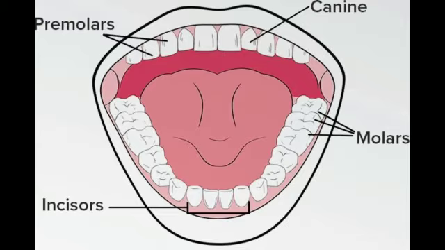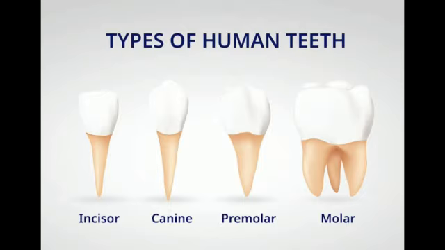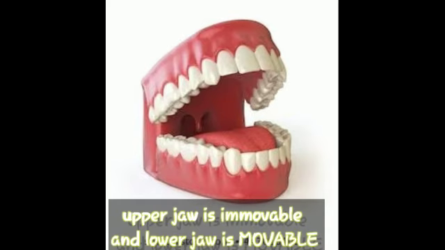Chewing is the process of breaking big food particles into small particles. Here is a diagram of the different types of teeth. Some are for chewing, tearing, biting. Now when we talk about the jaws, only the lower jaw is movable, not the upper jaw.